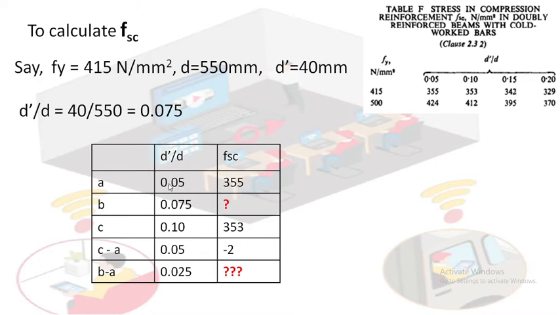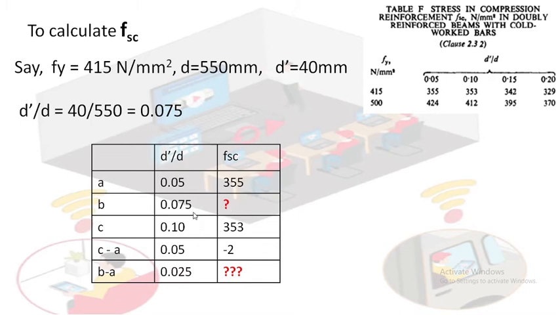D dash by d is 0.05, FSC value is 355. Second, 0.1, 353. Our value is 0.075, and FSC is the question mark. How much is the question mark? Finished. Over. No more job with this table.